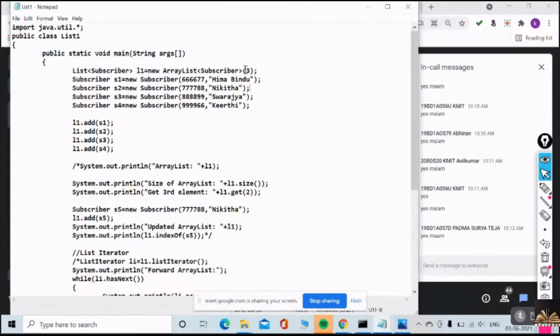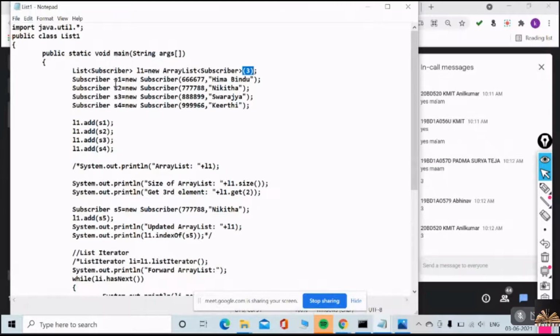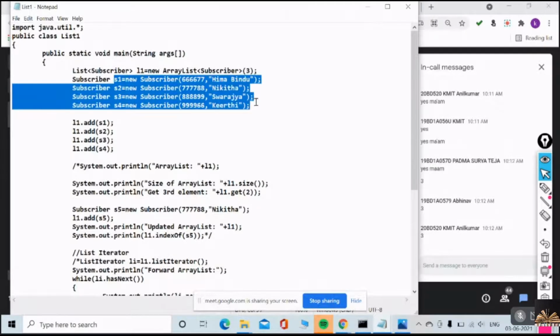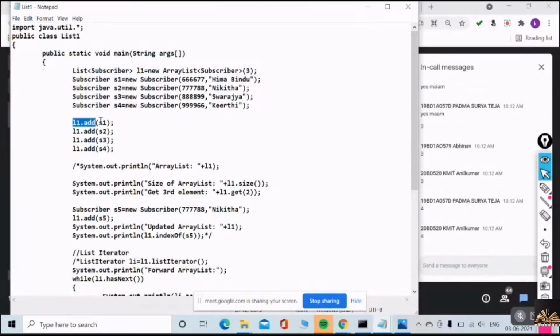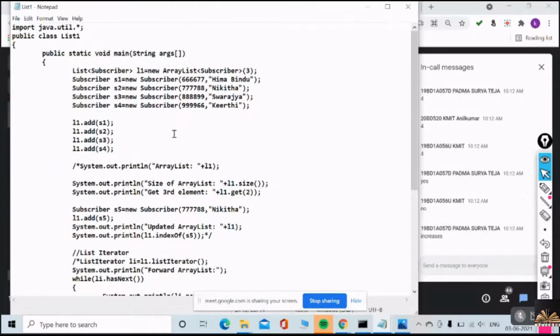But clearly observe that I am creating the ArrayList of size 3, but here how many am I adding? 4. Is that okay? Yes, it is quite okay.